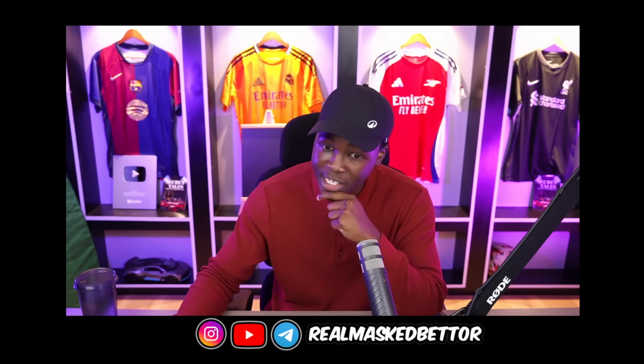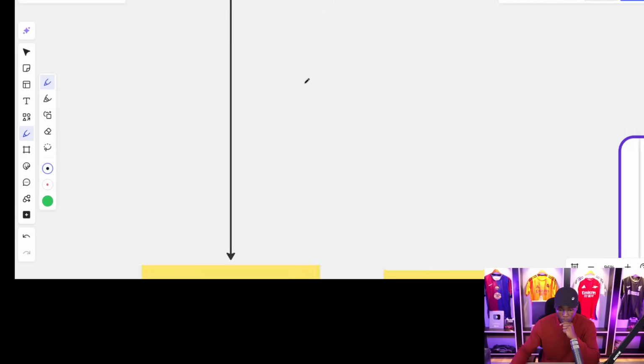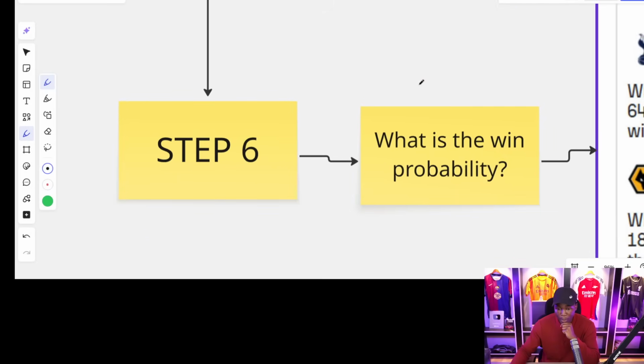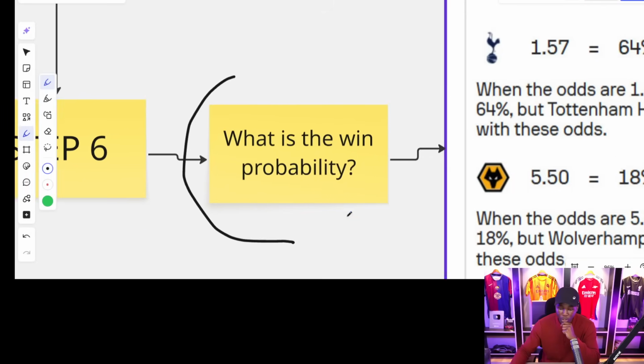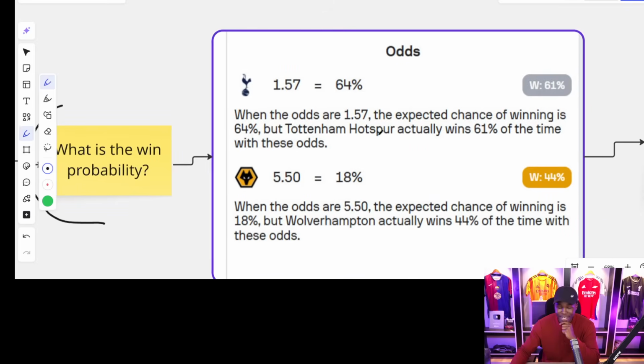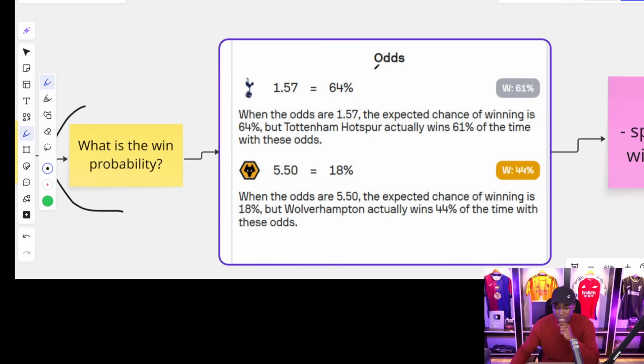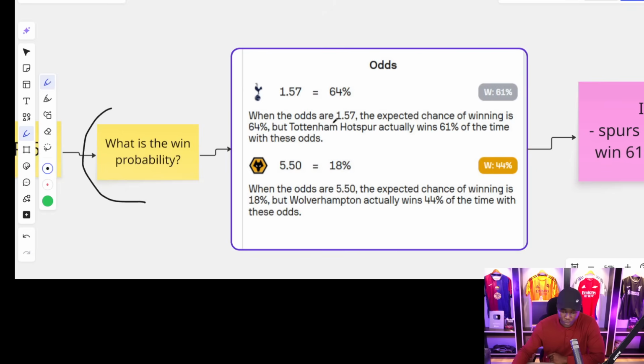In step number 6, this is what we're going to be having. What is the win probability by both teams? When you go to the SofaScore app, there is always this option available: Odds. That is after going to the head-to-head section or the matches section where you're going to be able to view how they performed individually. You will scroll down, down, down until you get to this point where it's written odds. All right?